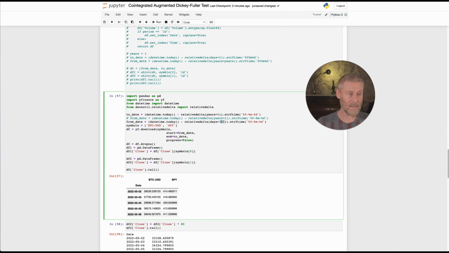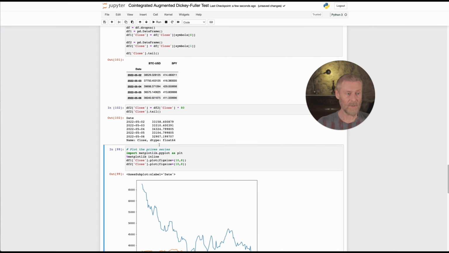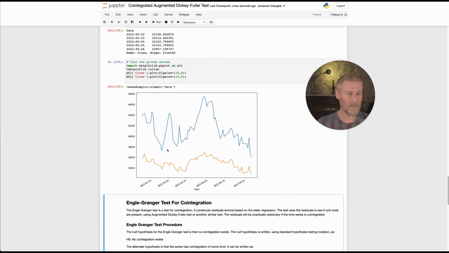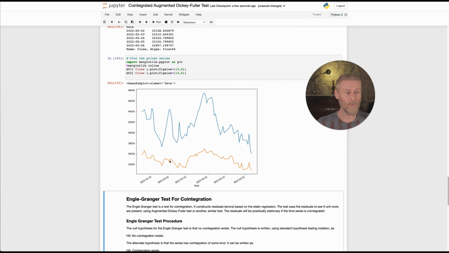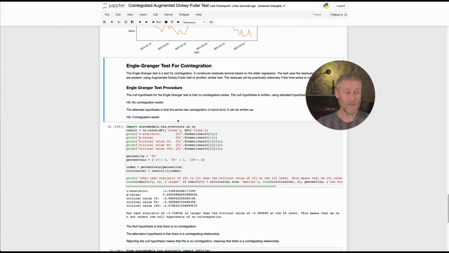Let's run it for 90 days. 90 days, okay? Same thing again. We're adjusting, plotting. All right, now if I look at this with my plain eyes, I see a little bit of correlation here, right? It moves a lot less, it swings a lot less, but the direction seems to be correlated. You would agree, okay? Well, let's run the test.